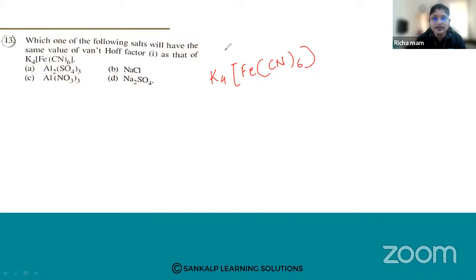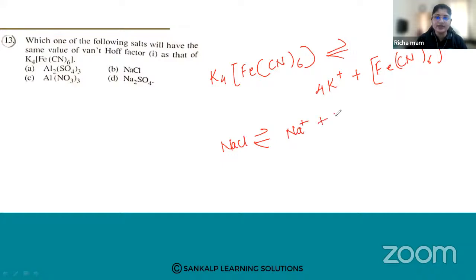Vedvati has answered it as A. So K4[Fe(CN)6] dissociates into 4K+ ions plus [Fe(CN)6]4-. Similarly, you have to write for the others also. NaCl dissociates into Na+ and Cl-.